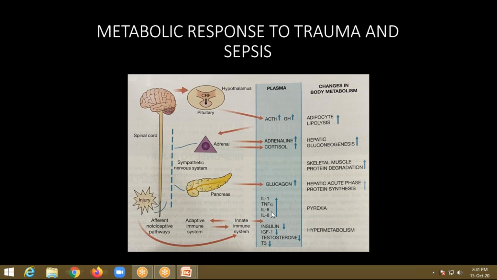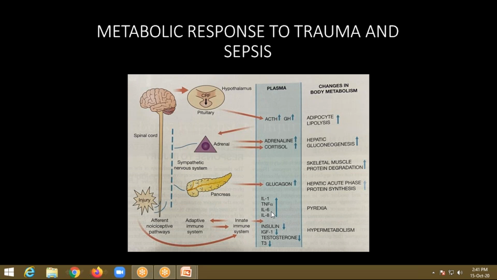If the CARS response is prolonged and you have not acted with antibiotics or nutritional support, the patient will go into immunosuppression. The interaction of these cytokines will result in an immunosuppressive state.